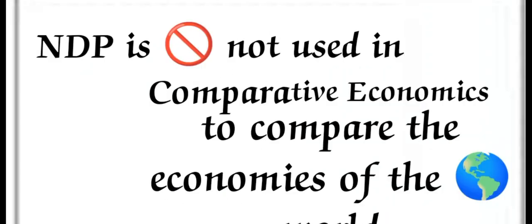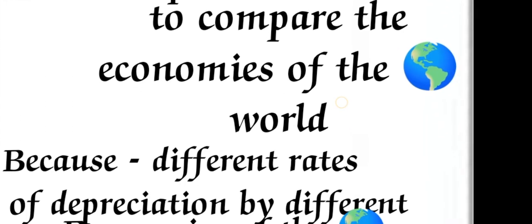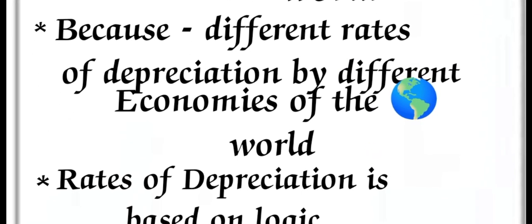It means we can compare the GDP levels of particular countries, but we cannot compare the NDP levels of countries, because there are different rates of depreciation in different economies of the world. There are different rates, different types and different costs of the assets, so that's why we cannot compare the NDP of a country with other countries.